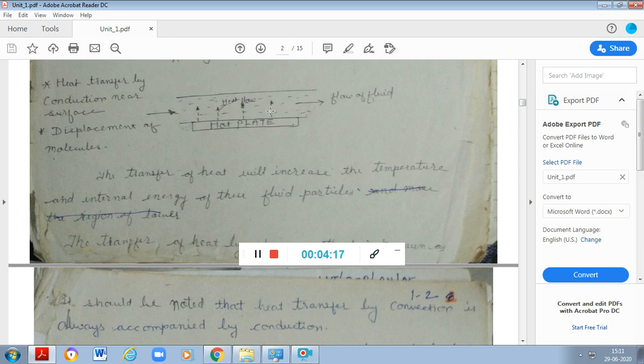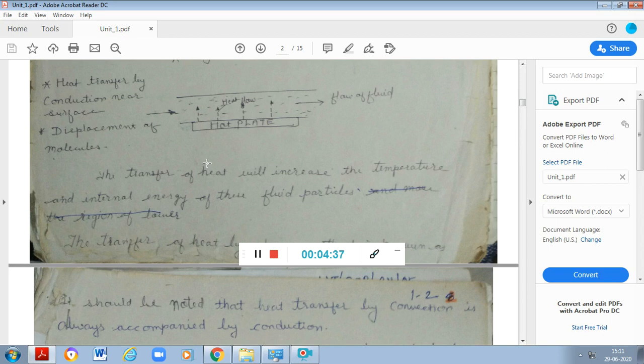If there is a significant increase in temperature, the properties of this fluid will go on changing along the flow. So convection is one of the most complex phenomena that happens in our daily lives.